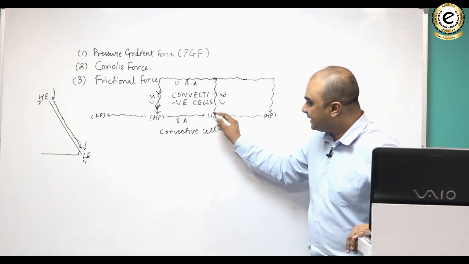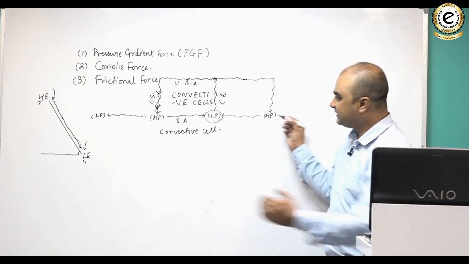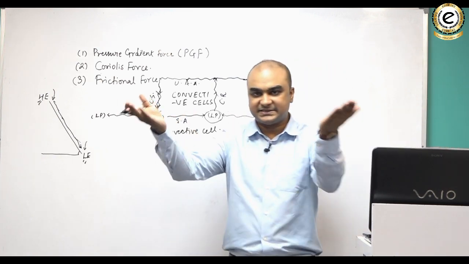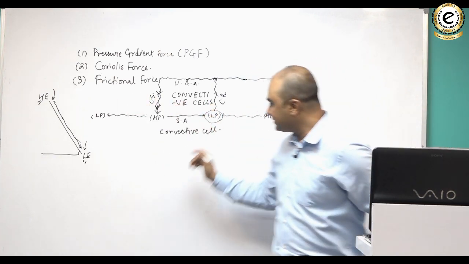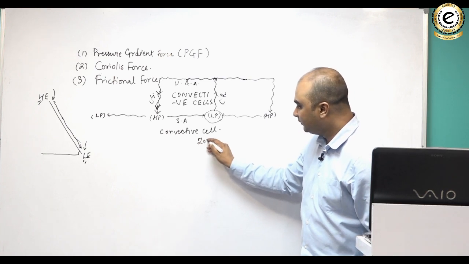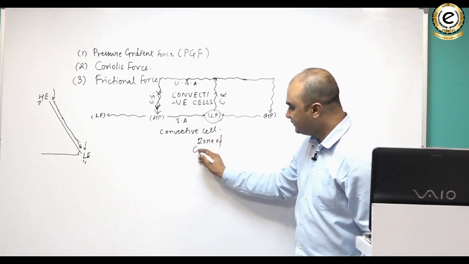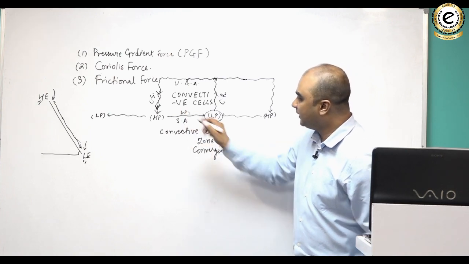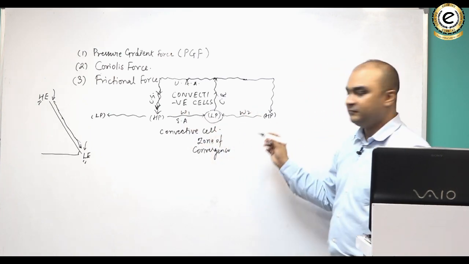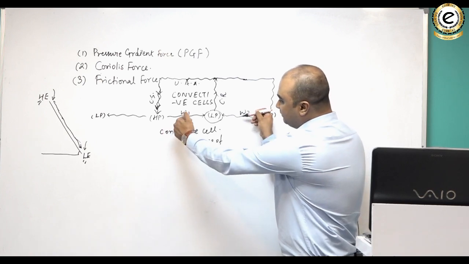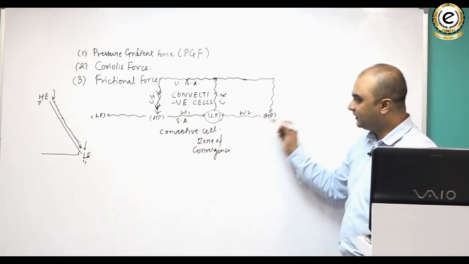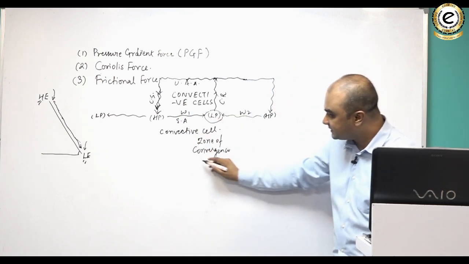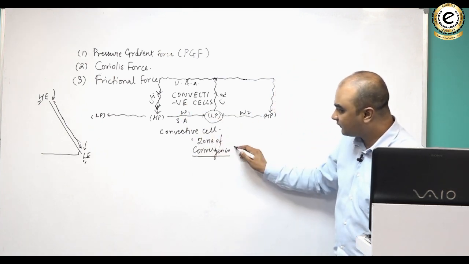If you look at here, can you see that there is convergence of air from both sides? It means air is trying to meet here. So this becomes a zone of convergence, because if this is wind 1, if this is wind 2, wind 1 and wind 2 are trying to meet here, and that's why they are trying to converge here. That's why low pressure areas are known as zones of convergence.